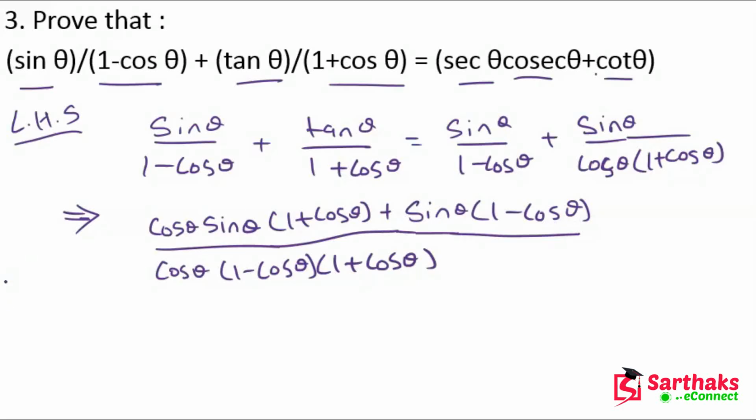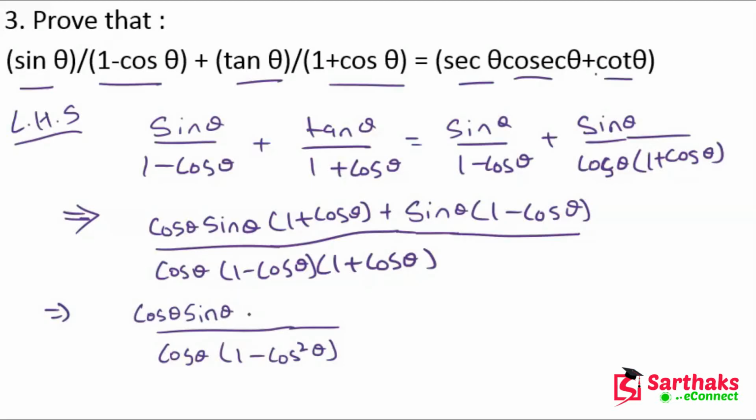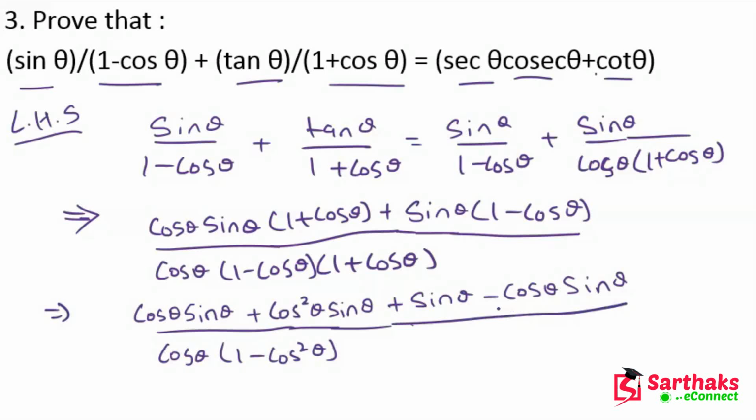So now let's move on. So this will become, the denominator is cos theta into, if you see that 1 minus cos theta into 1 plus cos theta means a minus b into a plus b, so 1 minus cos square theta, and the numerator will become cos theta sin theta plus cos theta sin theta into cos theta, so this is cos square theta sin theta, plus sin theta minus cos theta sin theta. Okay, my dear friends, I hope you understand this point.